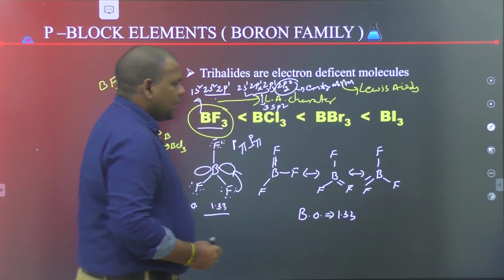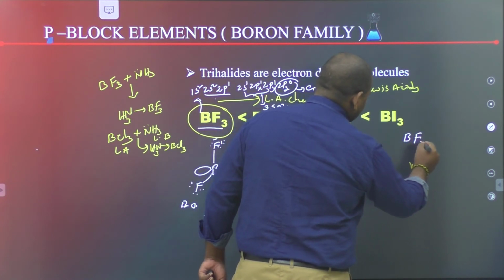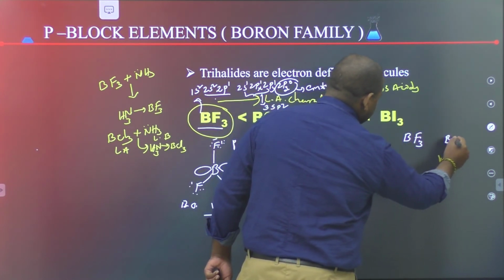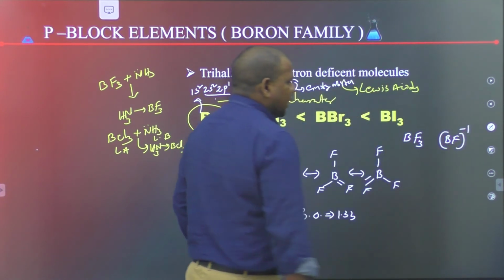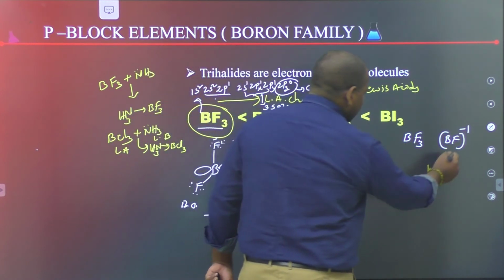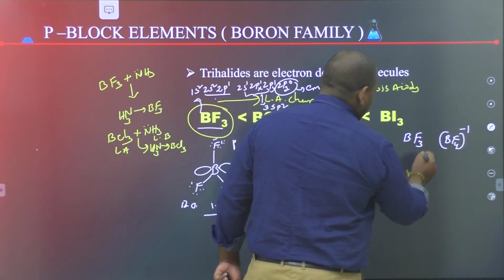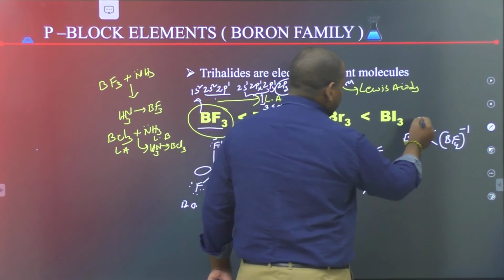Next, if you compare the bond length of BF3 and BF4 minus, BF4 minus has the greater B-F bond length.